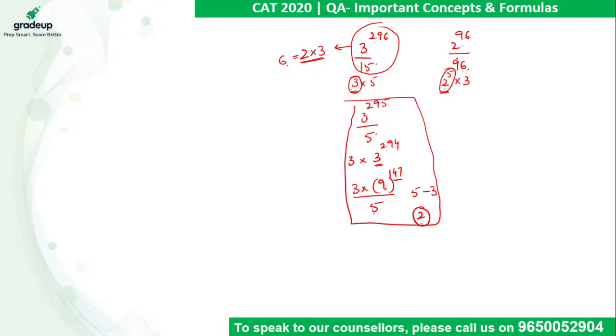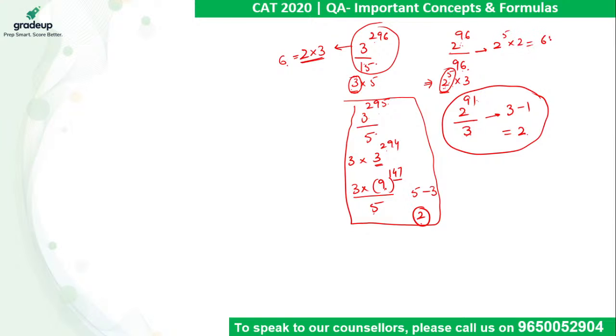Likewise, in this case, if you cancel out 2 raised to power 5, remaining will be 2 raised to power 91 divided by 3. So we know 2 divided by 3, remainder is minus 1, power is odd, so it will be minus 1. On adding 3, 3 minus 1 comes out to be 2. Now this 2 should be multiplied with the value we have cancelled out initially, which is 2 raised to power 5. So 2 raised to power 5 into 2 comes out to be 64, which is the remainder when 2 raised to power 96 is divided by 96.